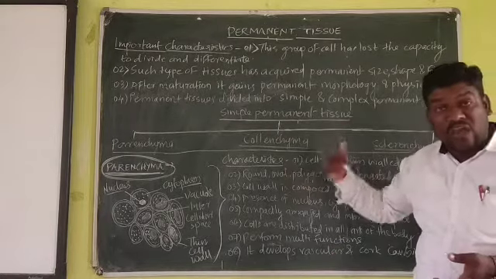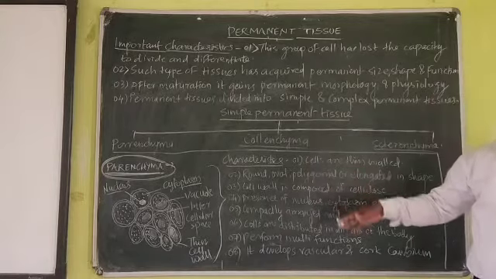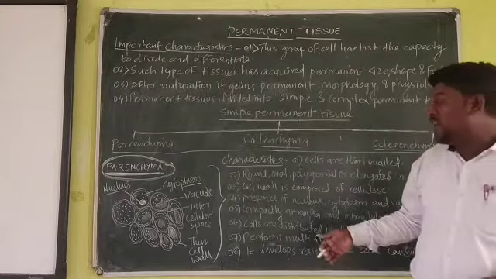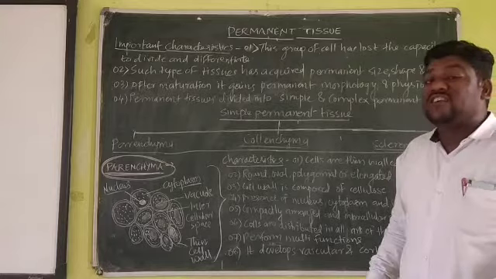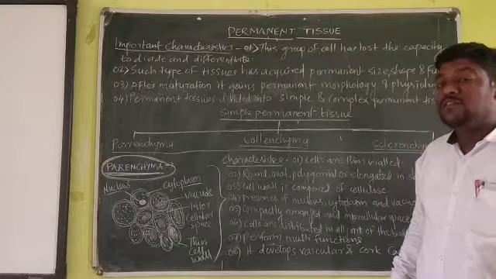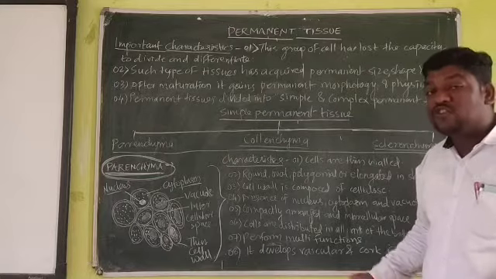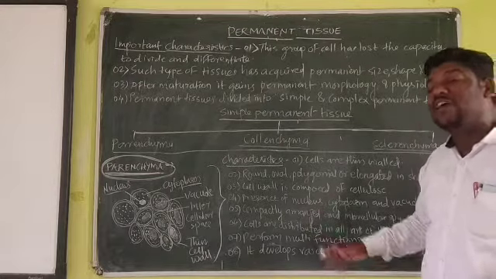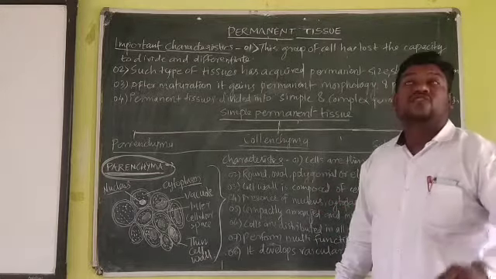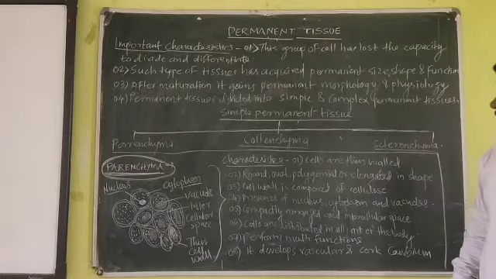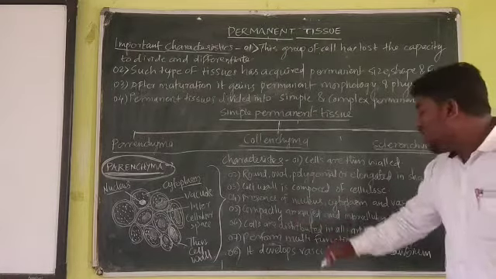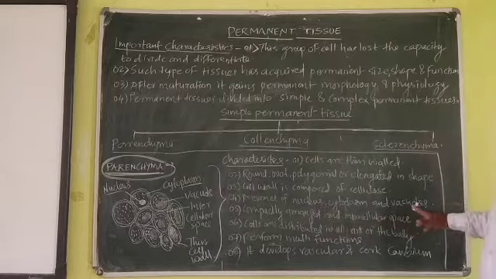Correct? You have to frame your own questions from such topics. Got it, beta? Okay. So your answer will be what? Chitin, cellulose, amylase, or amino acids. So what? The parenchyma tissue की जो cell wall बनी होती है, that is made up of the cellulose. Okay, next point: presence of nucleus, cytoplasm, and vacuole.